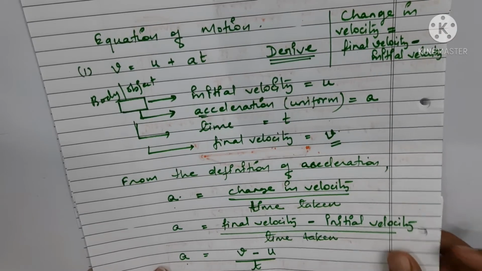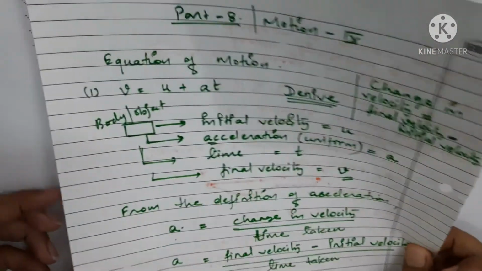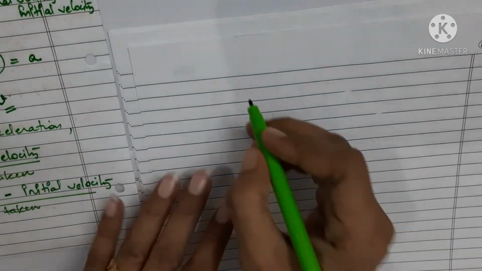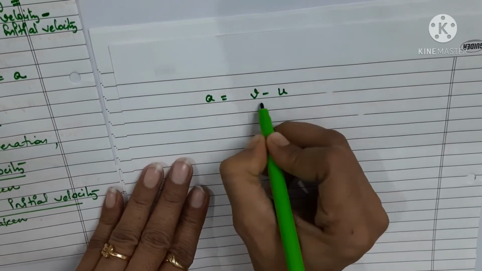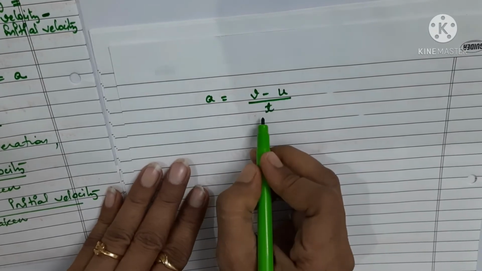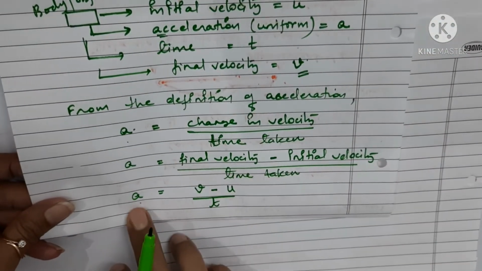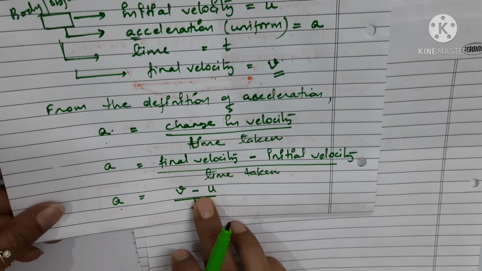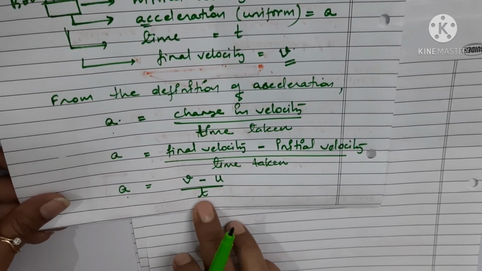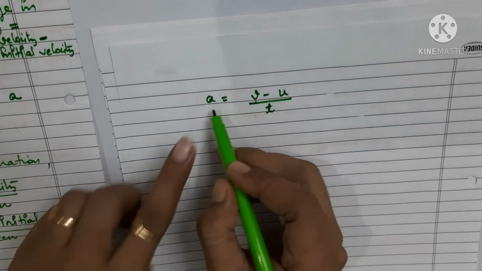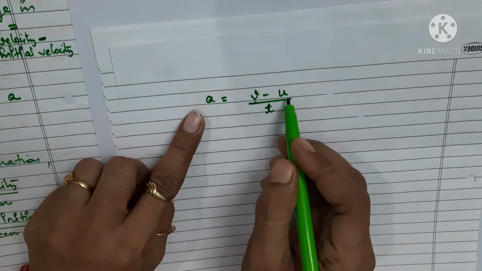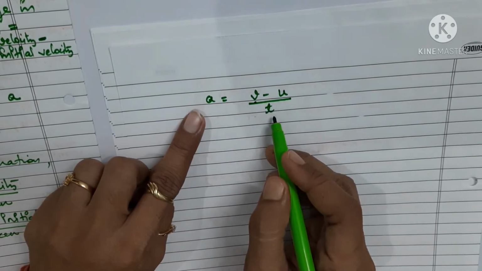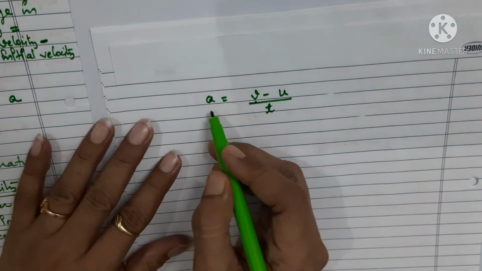Now if we continue further, you can see it. Let me write it here. a is equal to v minus u upon t. We have got this, isn't it? You can see here we have got acceleration is equal to final velocity minus initial velocity upon time t, right? So the same thing I have written here. Acceleration is equal to v minus u upon t, where v is final velocity, u is initial velocity, t is time taken, and a is acceleration.